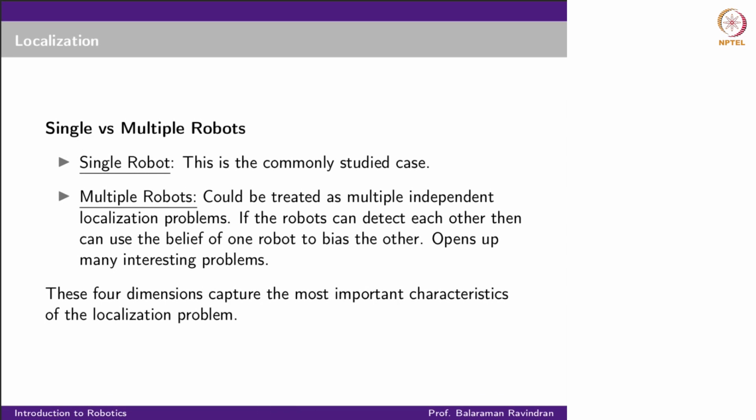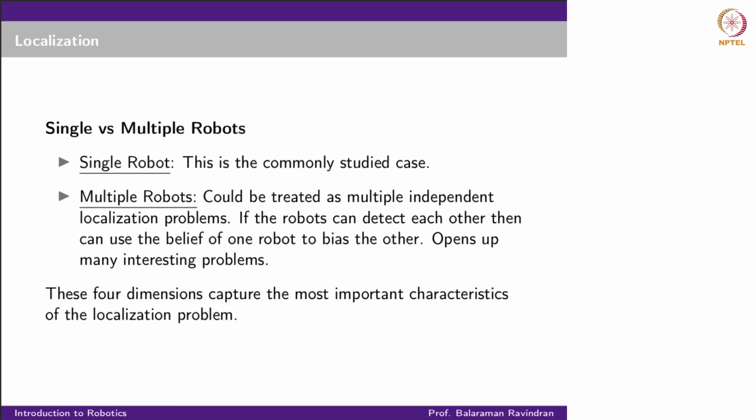So the last dimension that we want to talk about is single versus multiple robots. The single robot case is the one that is most commonly studied, and that we have looked at also. But increasingly it's becoming more common for people to consider using multiple robot systems, because the space is large to cover and so you would like to have more than one robot. In fact, there are some very nice use cases of teams of robots taking visitors through museums, where one robot hands off to another robot at various points, and therefore you get this robot guided tour of the museum. So there are things like that people have been working on.